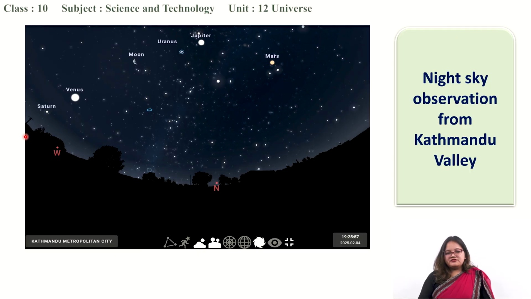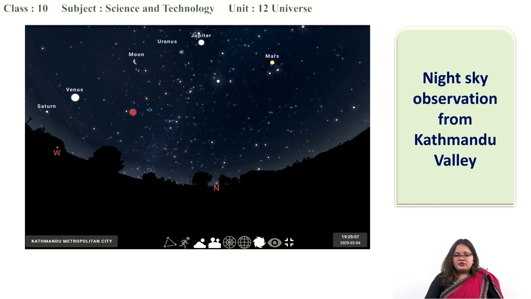Here you can see a past event from a few months ago, when we heard some news about the alignment of planets. This is from that time, not the exact date. It is of February 4th, where in the sky we could see Saturn, Venus, Moon, Uranus, Jupiter, Mars.